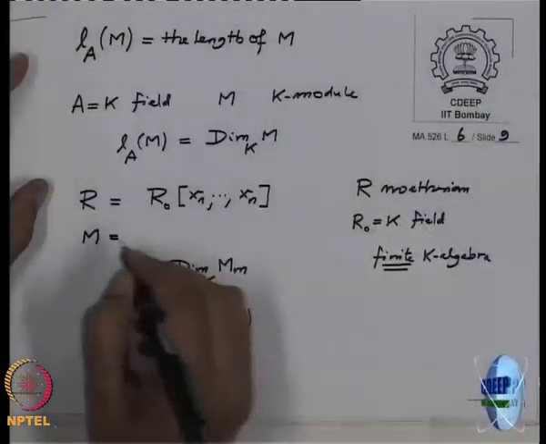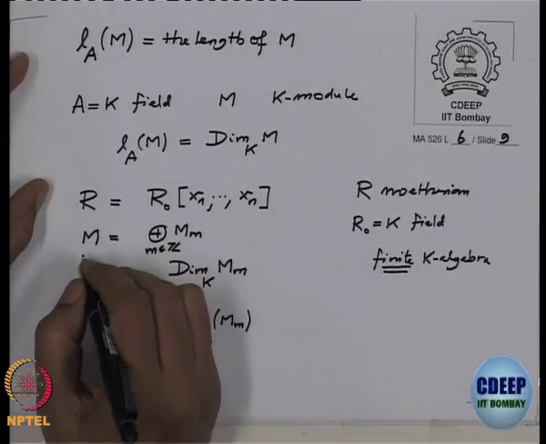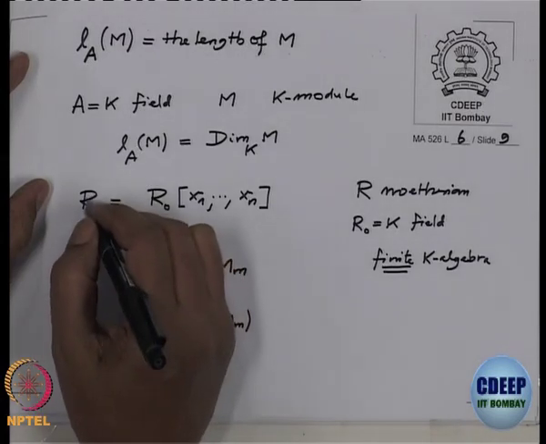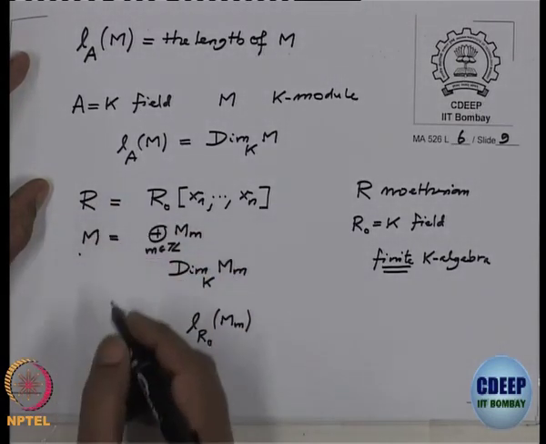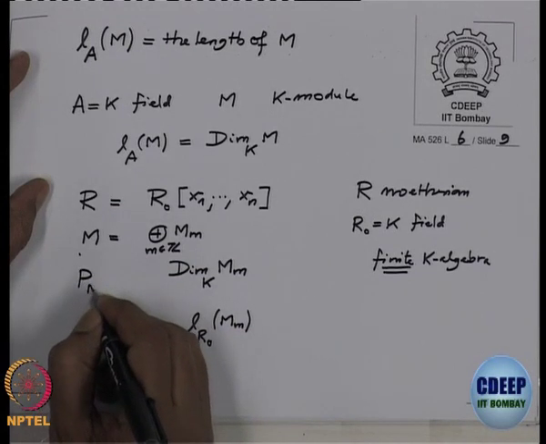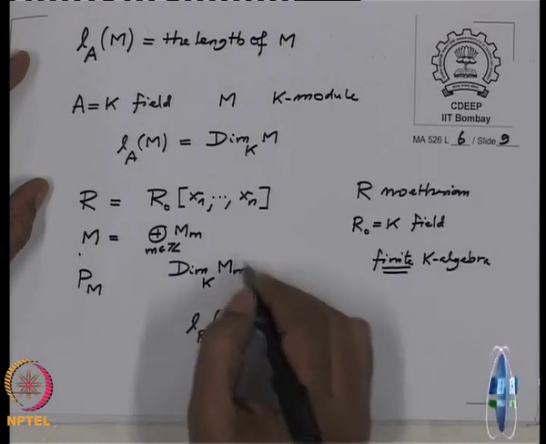You have a graded module, no? The graded module we started with. We had a graded ring and a graded module over that, and we are assuming R is Noetherian and M is Noetherian, and then we defined P_M, where this was the coefficient of Z to the power m.